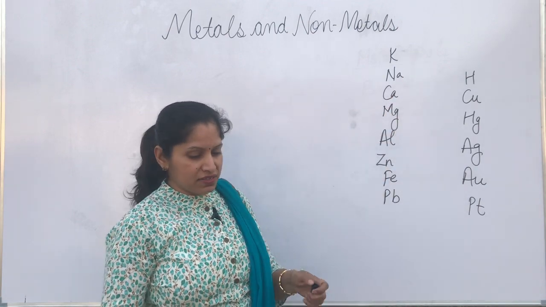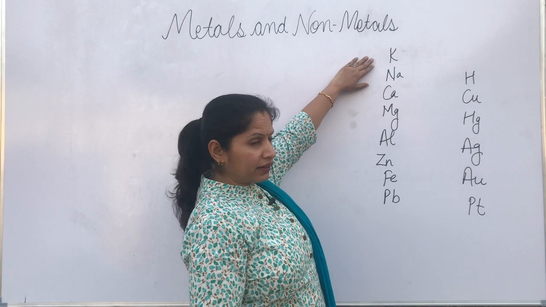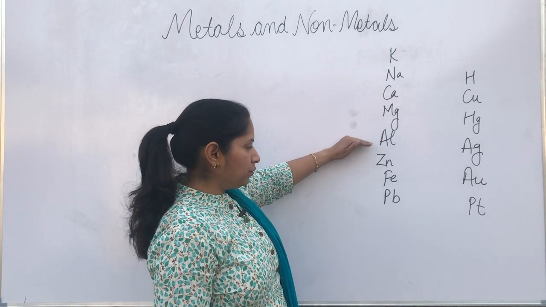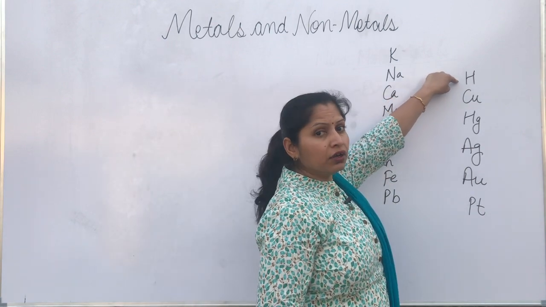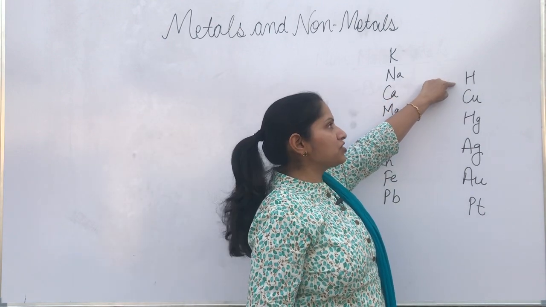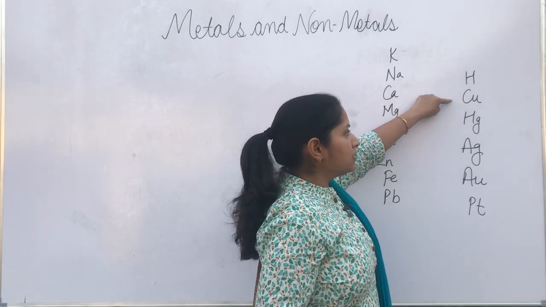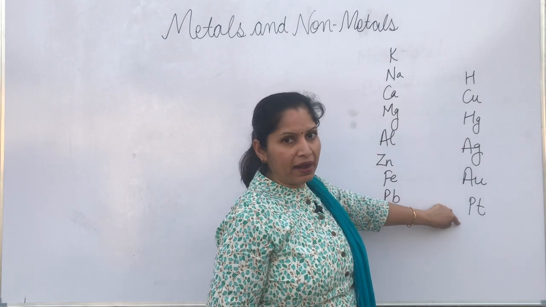This is the reactivity series. This shows that potassium and sodium are the most reactive. Then comes calcium, magnesium, aluminium, zinc, iron, lead. This is hydrogen, a non-metal that is included in this reactivity series. I'll tell you why it is included here. Then it's copper, mercury, silver, gold and platinum.